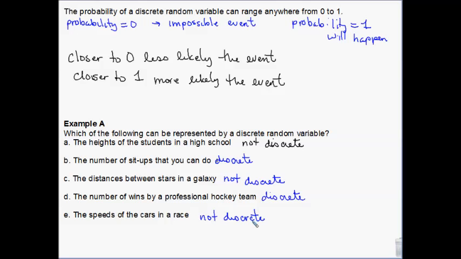Okay, think of it this way. If it's an integer value and you can only have an integer value, it will be discrete for sure. If it can have fractions or decimals, chances are it's not discrete. You'll want to analyze it a little bit more just to make sure.